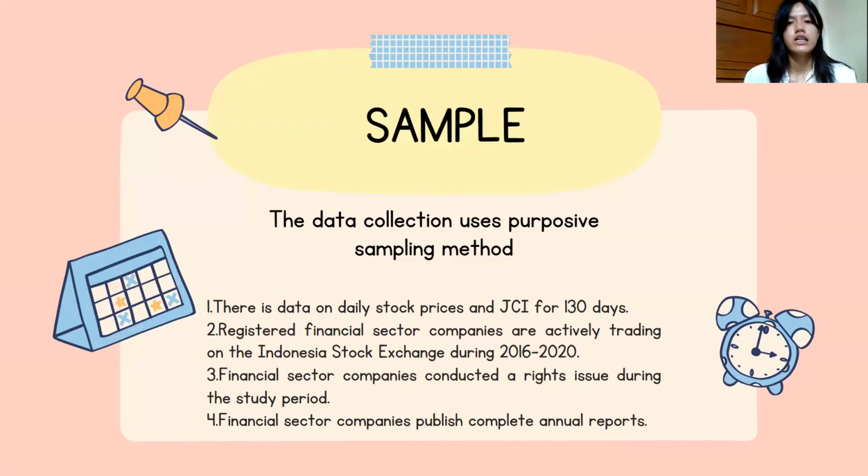Sample. The data collection used purposive sampling with these criteria. First, there is data on daily stock price and Jakarta Composite Index for 130 days. Second, registered financial sector companies actively trading on the Indonesian Stock Exchange during 2016 until 2020. Third, financial sector companies conducted rights issues during the study period. And the last is financial sector companies that publish a complete annual report. So the sample is 330 companies.